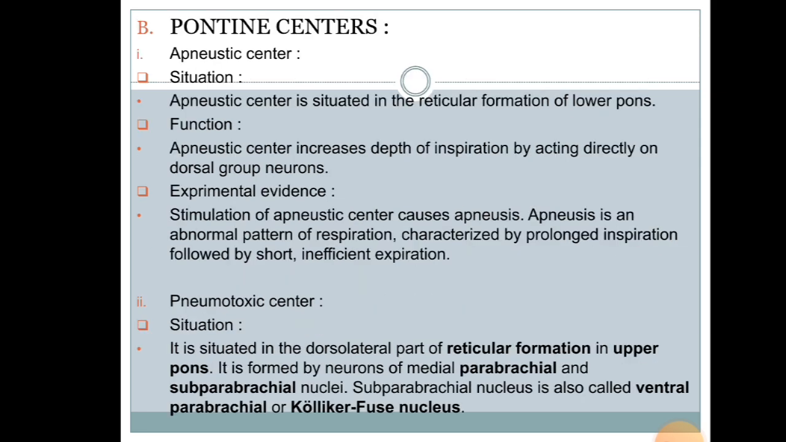Next, we have the pontine center. First, the apneustic center, which is situated in the reticular formation of the lower pons. Its function is to increase the depth of respiration by acting directly on dorsal group neurons. Next is the pneumotaxic center, which is situated in the dorsolateral part of the reticular formation in the upper pons, and it is formed by neurons of the medial parabrachial and subparabrachial nuclei. Subparabrachial is also known as ventral parabrachial.